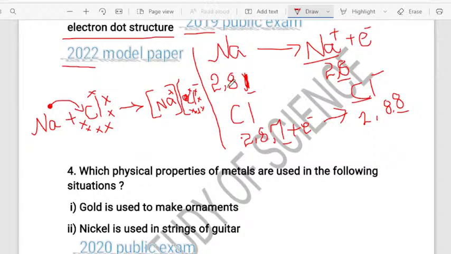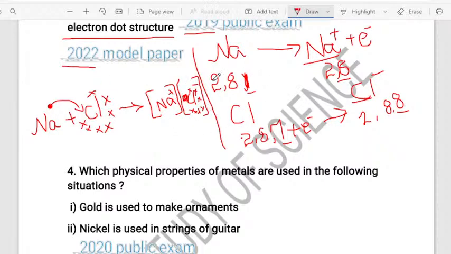Okay? So you must write this as important, dear students. See, after the 7 electrons, you must write the received electron along with its charge. So this is how you will write the formation of sodium chloride in the examination. You must write the formation of sodium chloride like this. It is very, very important. Okay, so this is all about sodium chloride.